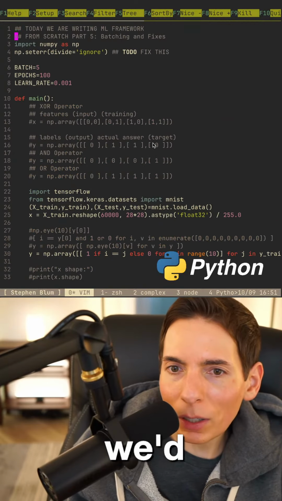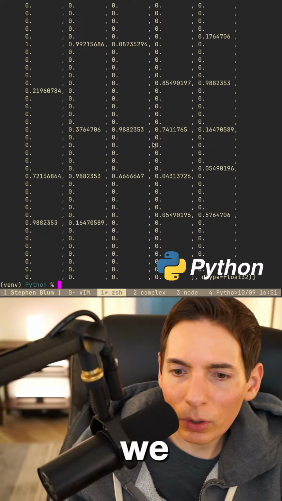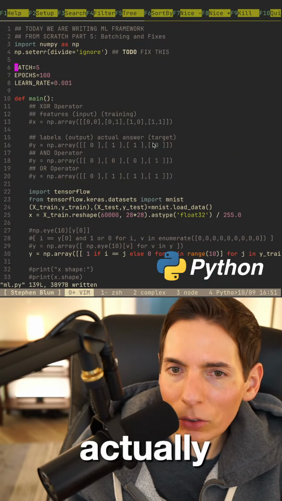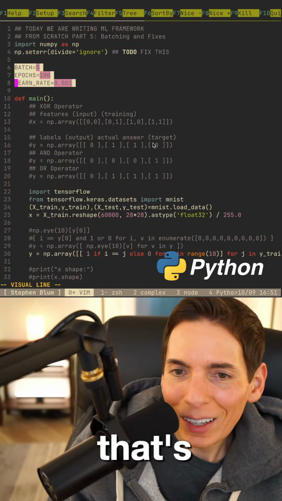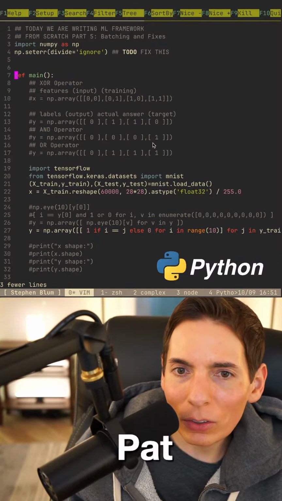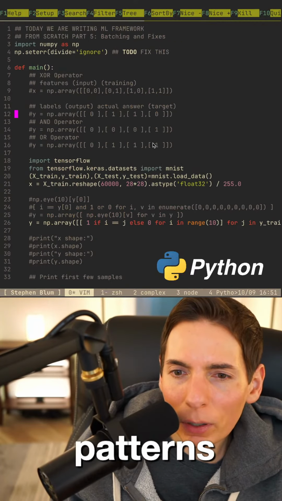We'd also need to update our learning rate, and so these things I'd have to. What do we do here? Okay, let's go ahead and do that, because this is not good practice. You don't want globals. That's one of the things you don't want to do. That's just one of the common patterns. Okay, let's go ahead and do that. Let's make that a thing. Let's do it real quick. Okay, here we go.